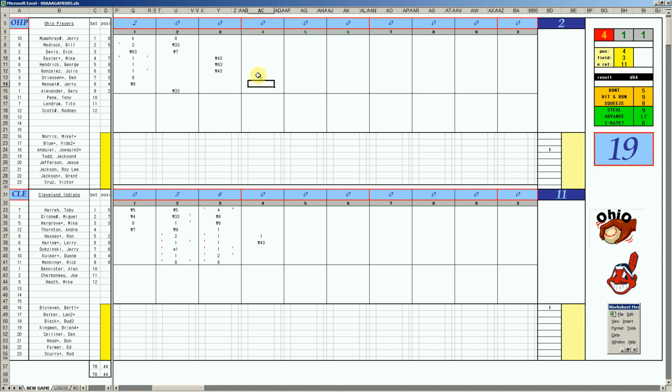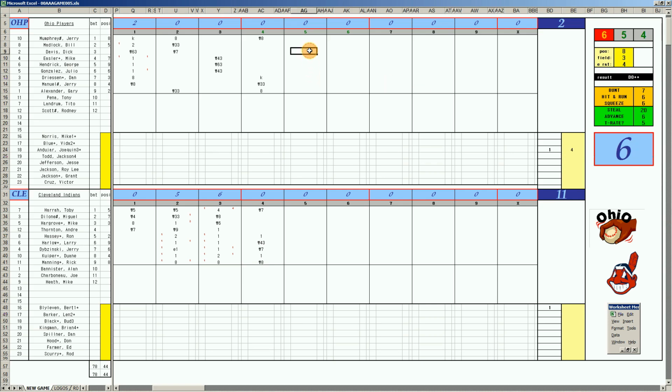Driesen K's. Jerry Manuel rolls to first. Gary Alexander walks. Top hitter Mumphrey, 68, skies the center. All right, now you got Dibzinski, 58, flies to left. Kuiper, 57, single because he's a broken pitcher. Rick Manning, 54, center X. Jerry Mumphrey's a 3-4. Makes the grab, and with 2 outs, it's Harrah. 6-12, left. He's gone after 4.